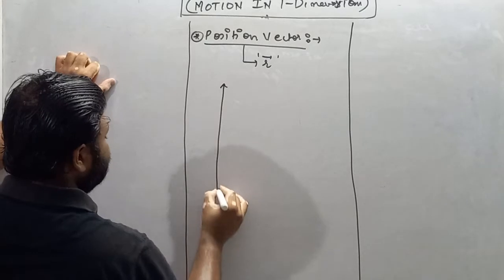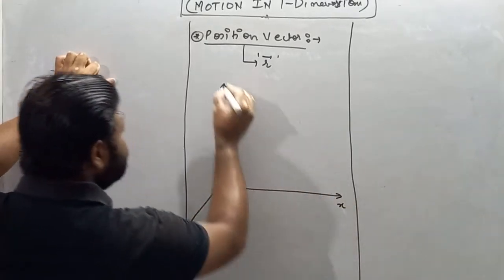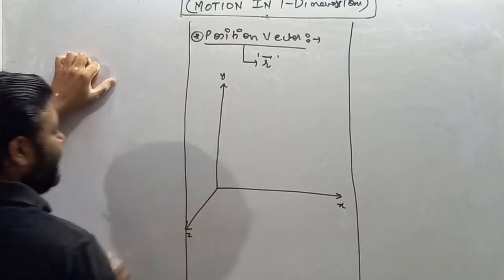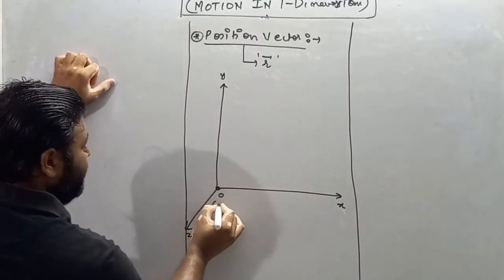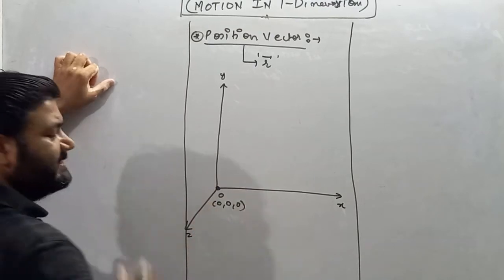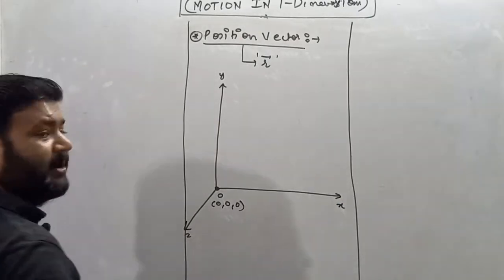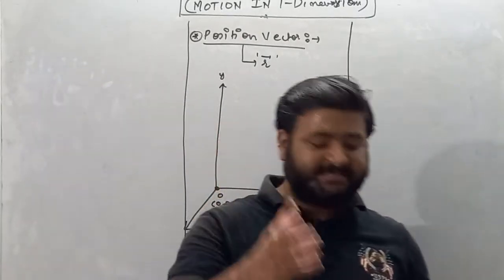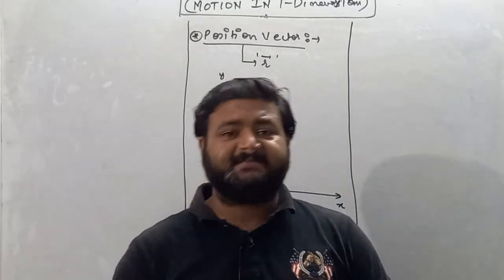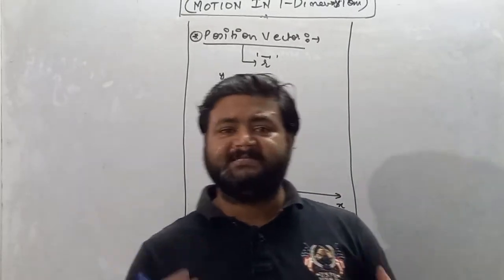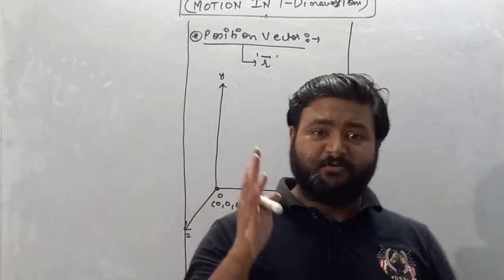Let's suppose I am making a Cartesian system, meaning x-axis, y-axis and z-axis. This is our origin O, where x is 0, y is 0 and z is also 0. One more thing about unit vectors, as I already told you in the vector portion: unit vectors are those vectors whose magnitude is unity and are used to give direction.